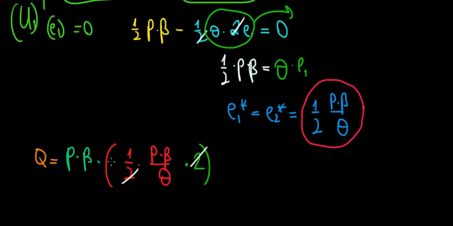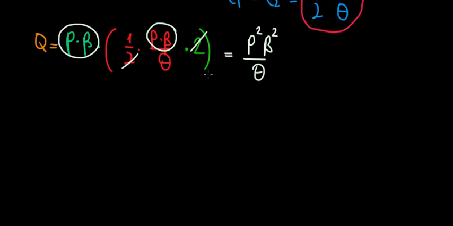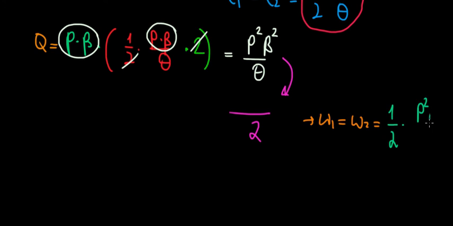Now let's work out the math to see what the total income is. 2 and 2 cancel out. P times beta multiplied with p times beta is going to be p squared beta squared divided by theta. That's the total income, and now we want to know the wage, which is just half of it, right? That's the income per person. So all of this divided by 2 gives us the wage. So the wage of the first guy is equal to the wage of the second guy, which is p squared beta squared over 2 theta, or we could say 1 over 2 times p squared beta squared divided by theta.